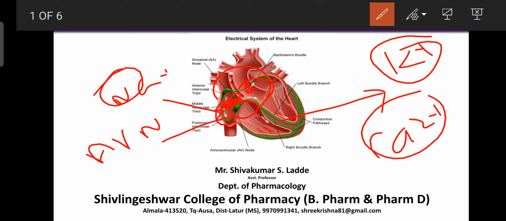That's why, before understanding arrhythmia or anti-arrhythmic drugs, you should understand the mechanism of the conducting system of the heart, and what components are required for conduction in the heart. If you know this very well, then at home itself you can prevent arrhythmia by controlling the sodium and calcium levels or by improving the potassium or oxygen supply to the myocardium.